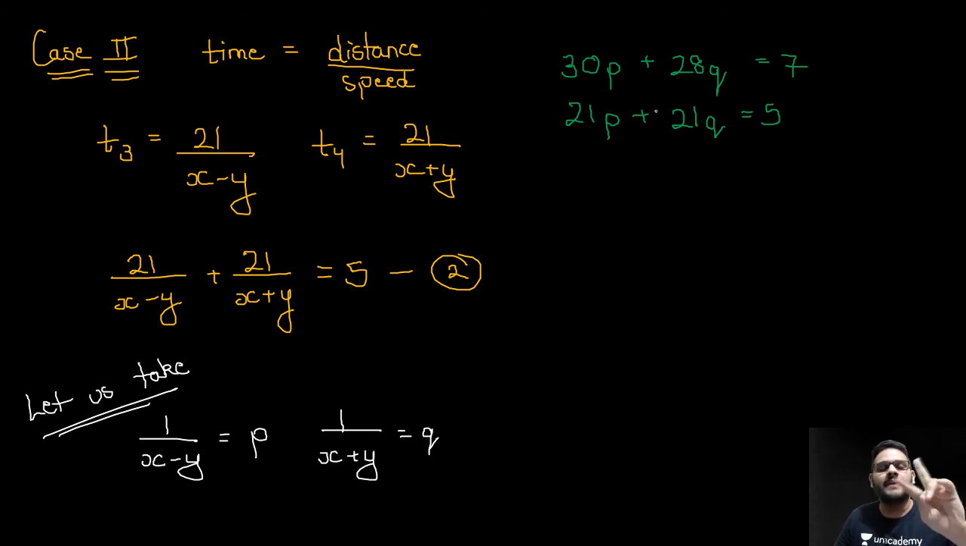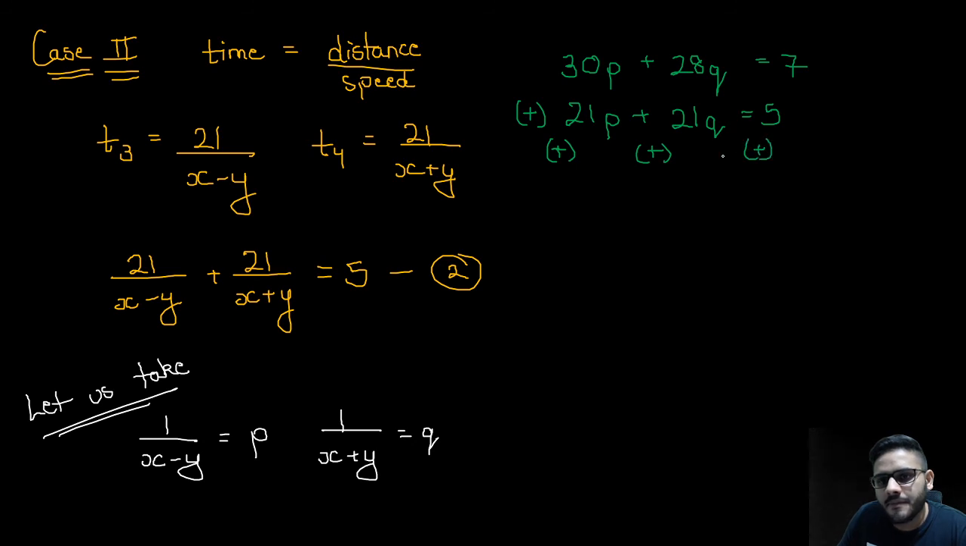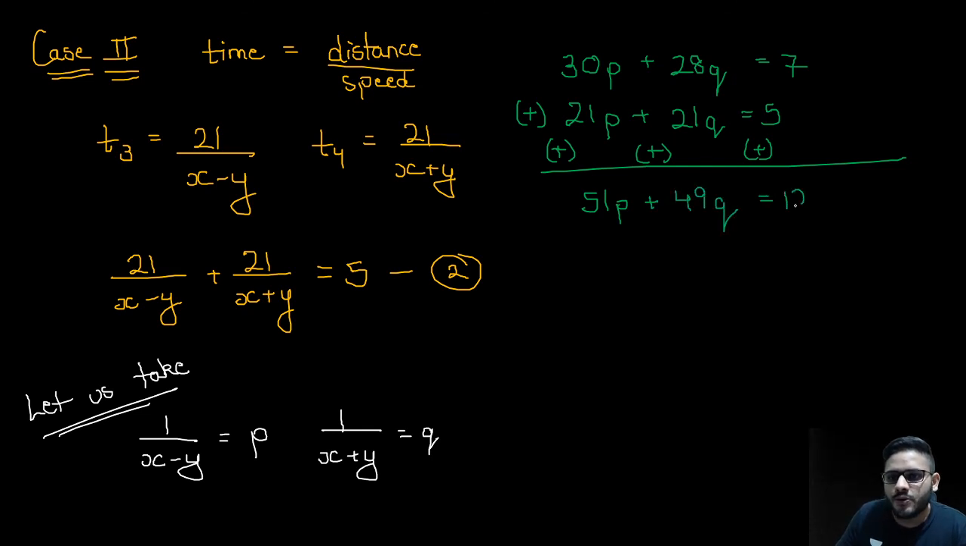चलो अब बड़े numbers जब होते हैं ना guys, when we have big numbers, what we should do, I'll teach you a method. First add both of them, then you obtain an equation, then subtract both of them, then you'll get an equation. That is, adding them we get, add. So you will get 51p plus 49q is equal to 12. This will be your equation 3.